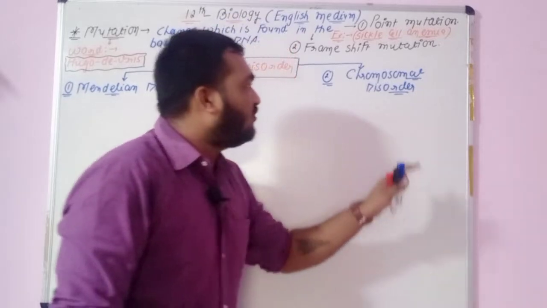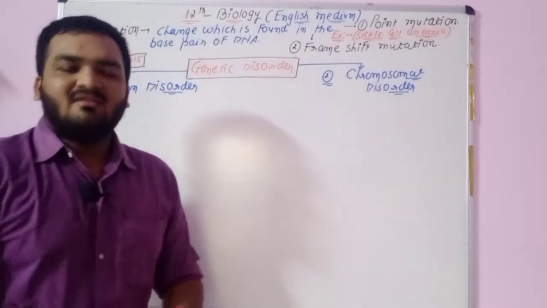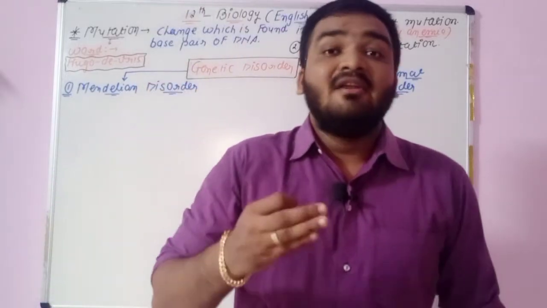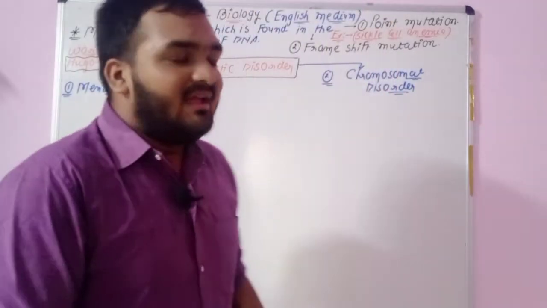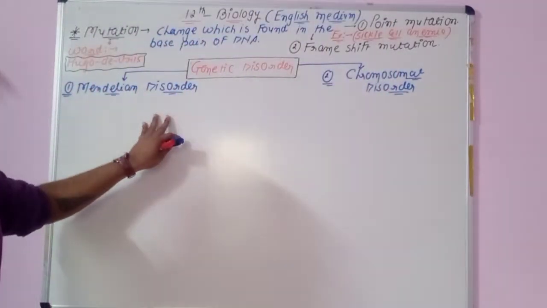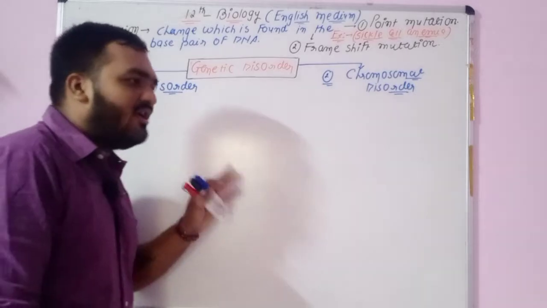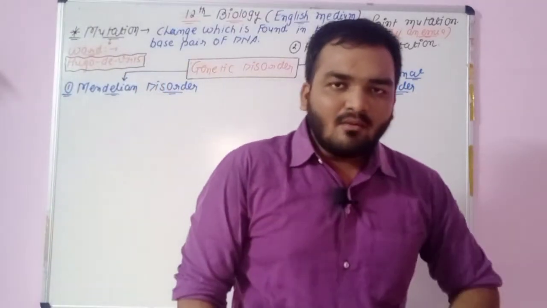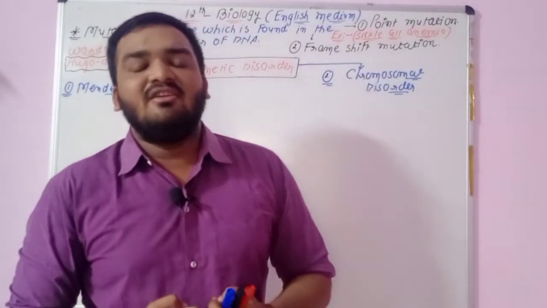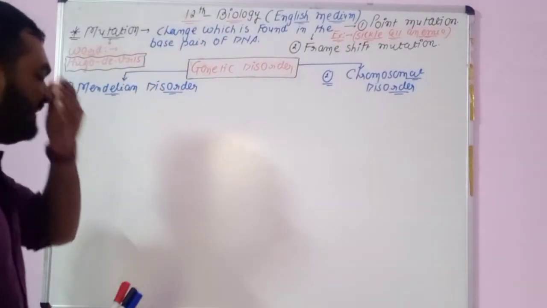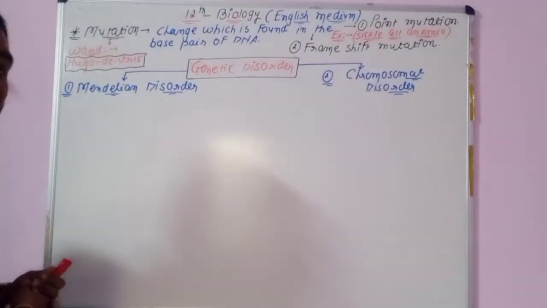Here see, chromosomal disorder means changes in the number of chromosomes. I am talking about the number of chromosomes. It is one type of disorder which will occur in children or in a progeny, after receiving the genes from the parents. So Mendelian disorder, and the second one is the chromosomal type of disorder.